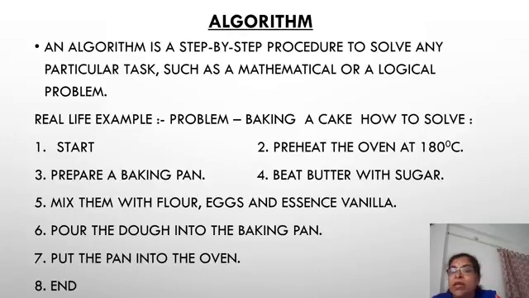Preheat the oven at 180 degrees centigrade. Prepare a baking pan. Beat butter with sugar. Mix them with flour, eggs, and vanilla or any other essence if you want. Pour the dough into the baking pan. Put the pan into the oven. And then here we are stopping the process.